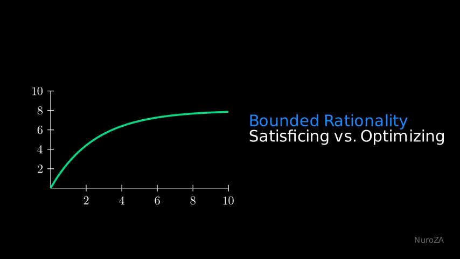Imagine a graph on the left, illustrating a decision-making process. Traditional economic models assume that individuals have unlimited cognitive abilities to process information and make rational decisions. However, in reality, our cognitive capabilities are limited. This limitation means that people often settle for a satisfactory solution rather than the optimal one. On the right, you will see text highlighting these key points.